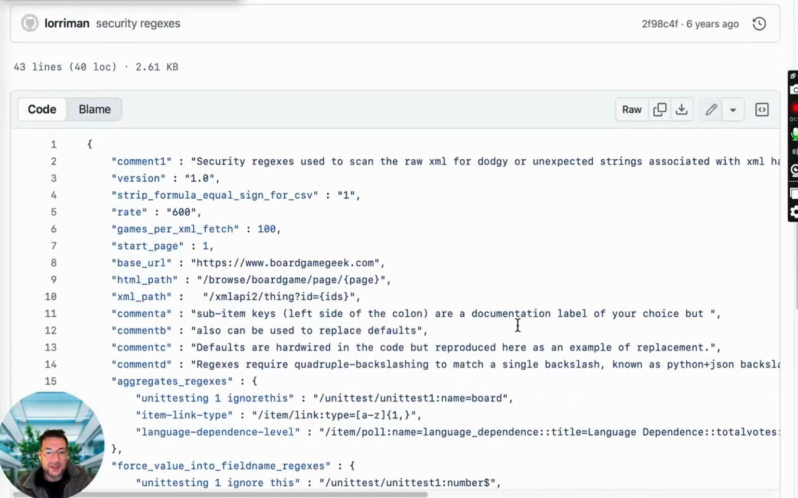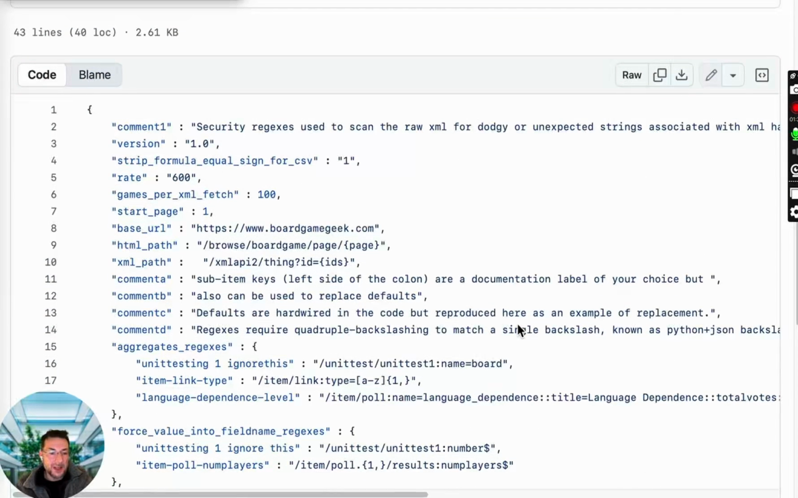The first one is that an attacker might realize that a user of this data may be using Excel, for instance, in which case what they can do is insert a formula into the XML data, which will then become active when it's imported into a spreadsheet. That formula could do many dangerous things. So I have a little configuration here, strip formula equals sign for CSV. And that means that any field that has an equal sign at the beginning will have it removed.